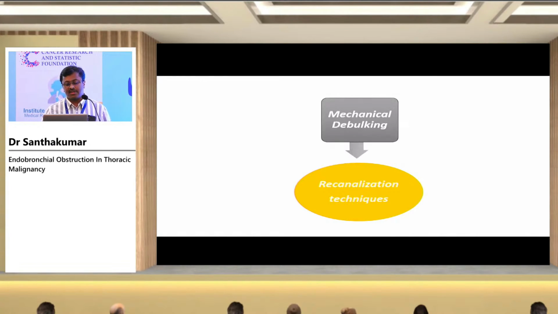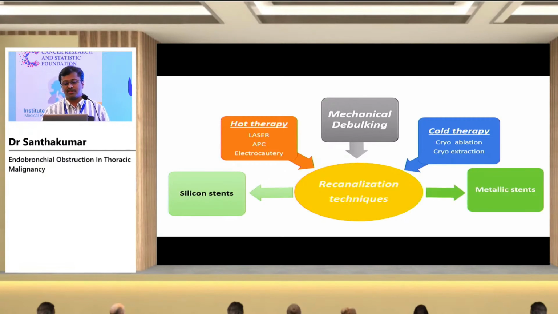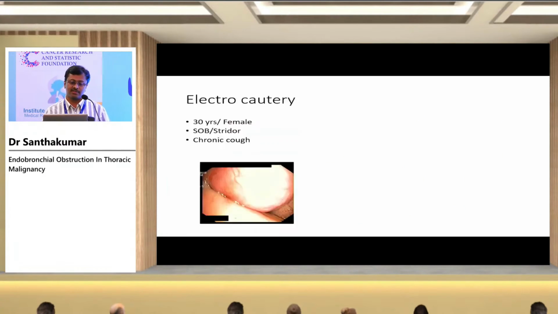So recanalization techniques, as I told, can be mechanical coring from the rigid bronchoscopy barrel itself, or you can use laser, argon plasma, or electrocautery. These are all hot thermal devices. You can use cold energy by cryo, and you can put silicon stents and metallic stents depending on the situation. So these are the basic recanalization techniques.